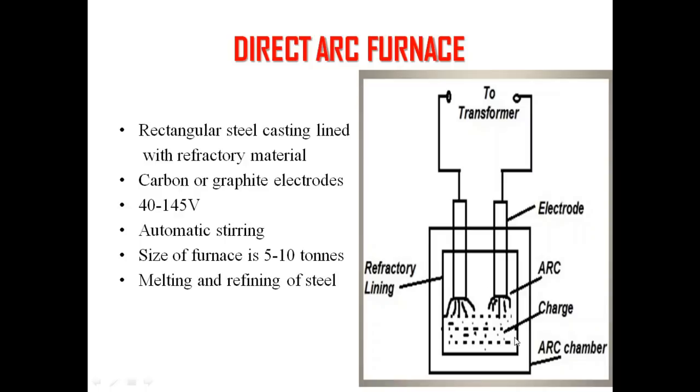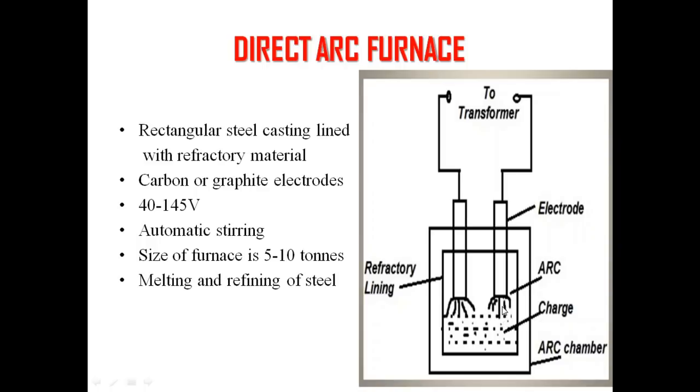In this type of furnace, the arc, you can look here, this is the arc. The arc is formed between the electrode and the charge which is to be melted or heated, right? So the transformer will be there, and from the transformer we will give the supply to the electrodes. One phase terminal is connected to one electrode, the other terminal is connected to the other electrode, and when current flows through the electrode, an arc is provided, and that arc is in contact with the charge. So it is called a direct arc furnace, right?